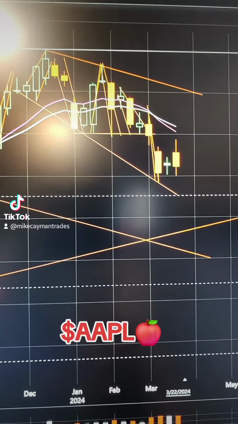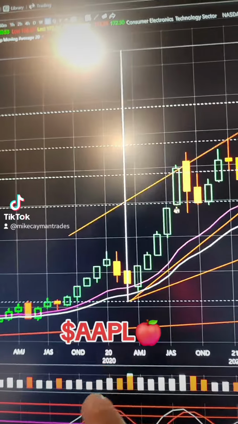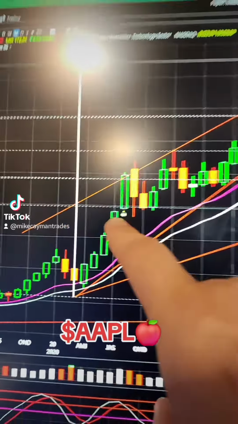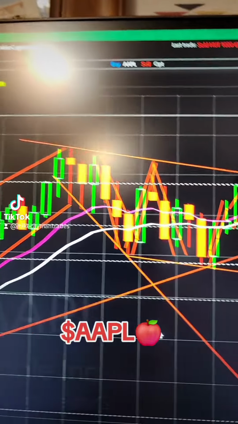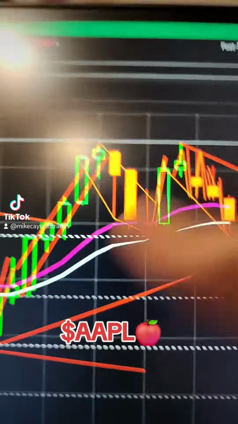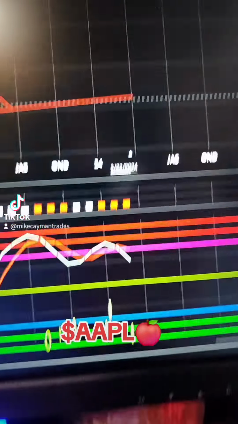The monthly chart, let's take a look. So 2020, look at the move up. This was at 50. I did reverse split. So whatever it was. But then we kept going up. 170. Came back down. Look at that. So you see the double top back and forth here. Big channel, basically.